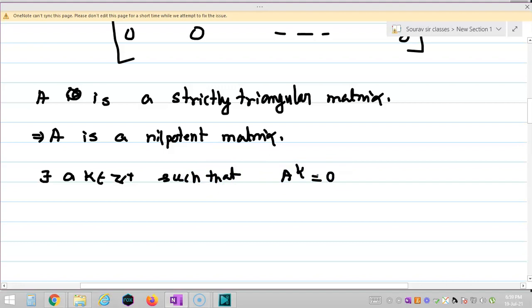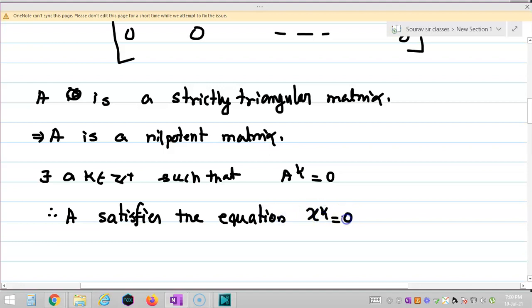Now what can I say about A? I can say A satisfies the polynomial x to the power k, or in other words A satisfies the equation x to the power k equal to 0, right students?